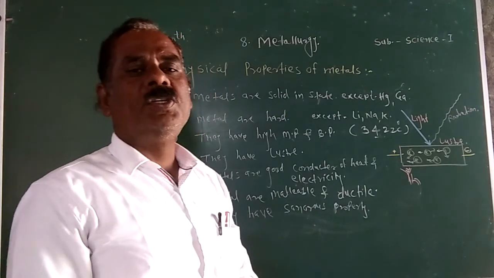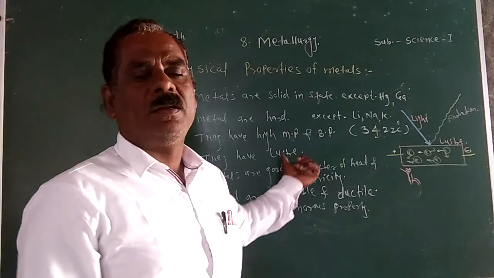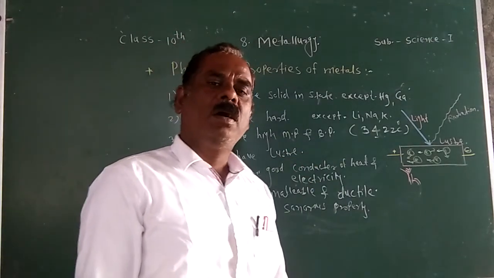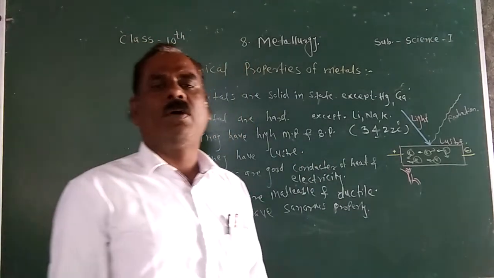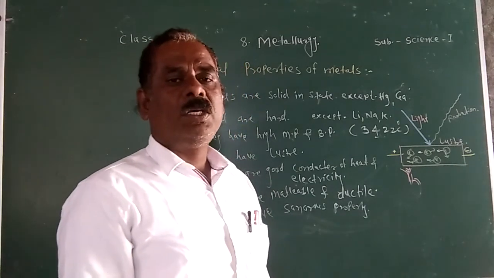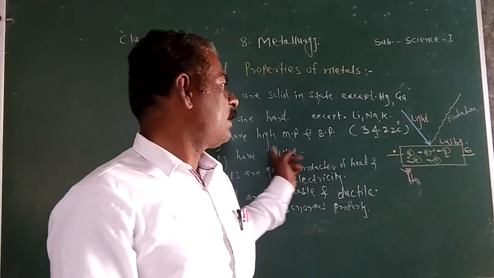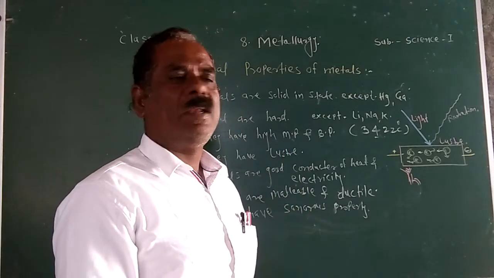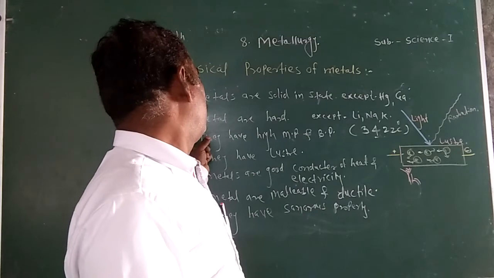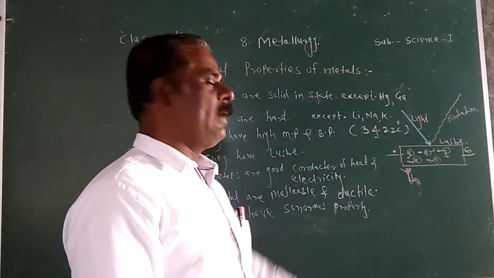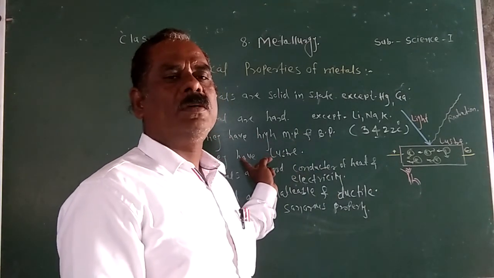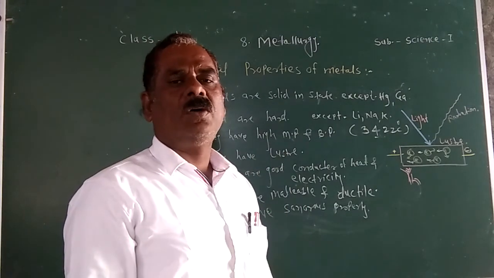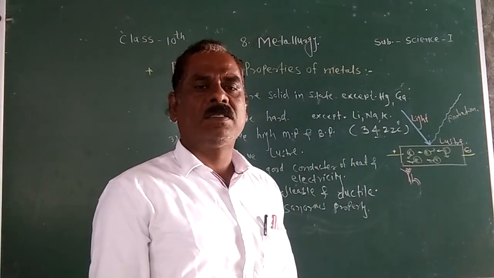These are the physical properties of metals. A question may be asked, write any 4 properties of metals, or give the scientific reason why the metals are good conductors of heat and electricity, why the metals are malleable and ductile, why the metals have a high melting point and boiling point, or give the scientific reason why metals have luster or shine. Such types of questions may be asked in the examination.